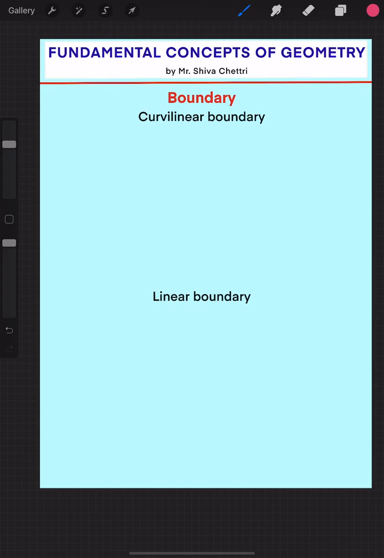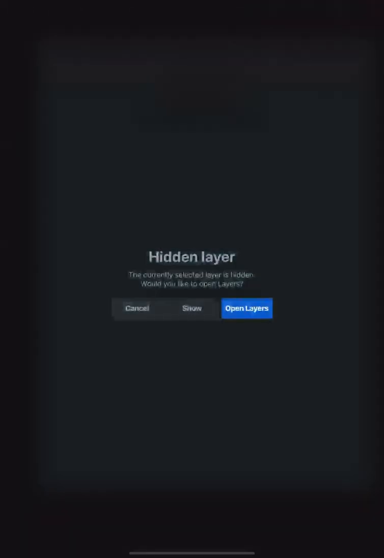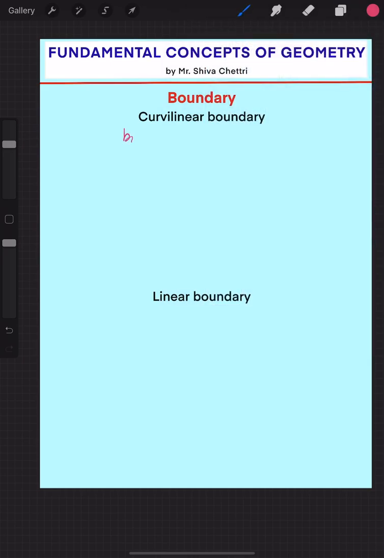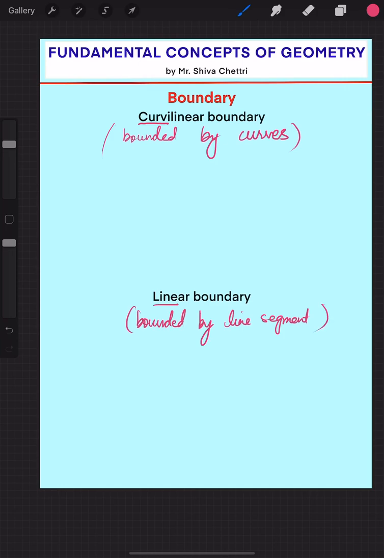A figure that is bounded by curves, because the word curvilinear itself has the word curve in it. Whereas a linear boundary is bounded by straight lines or line segments, because it needs to have a fixed length. That's why it is called a line segment, not a line. So a curvilinear boundary is bounded by curves, and a linear boundary is bounded by line segments.